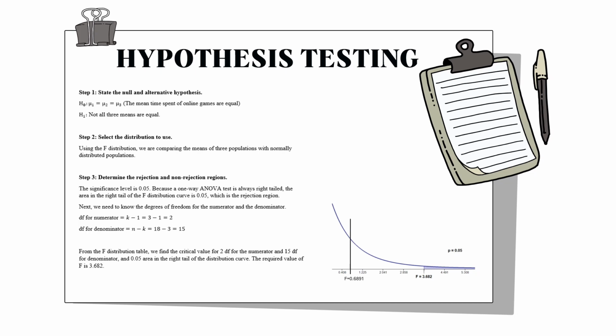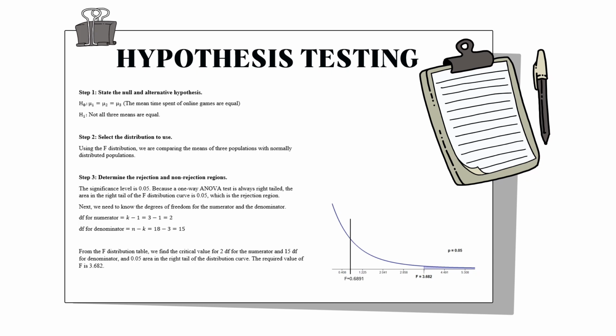First, step 1 is state the null and alternative hypothesis. H null means mu 1 equal to mu 2 equal to mu 3. The mean time spent on online games are equal. And the alternative is not all these means are equal. Second, we must know the distribution that we use, that is the F distribution.